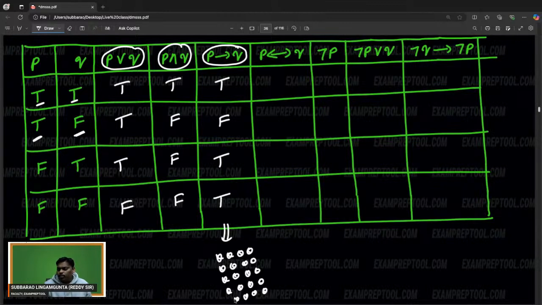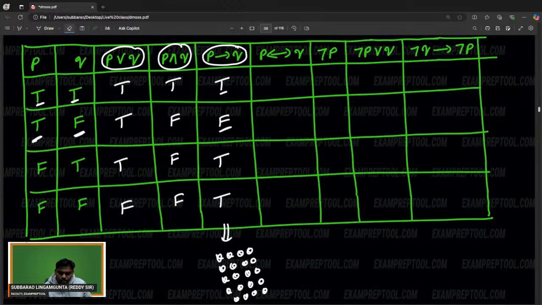P implies Q is very simple. If the first one is true, the second one should also be true. If not, false. If the first one itself fails, no need to talk anything about the second one. So it is true only. First one fails, so true. Anyone having any objection, let me know.